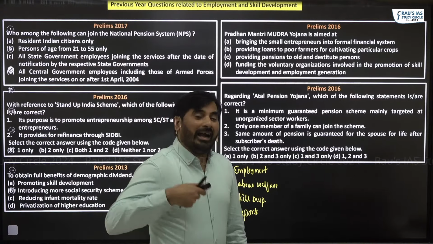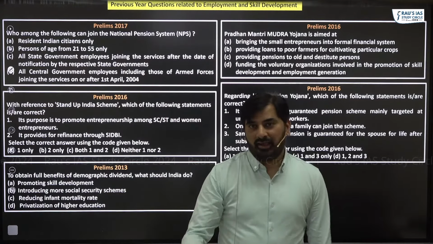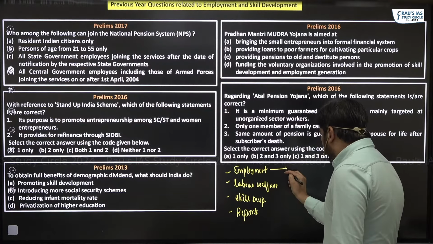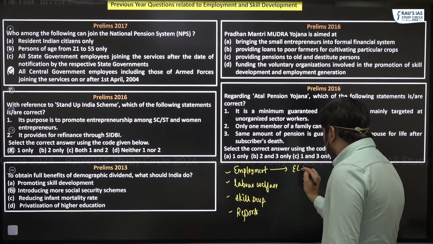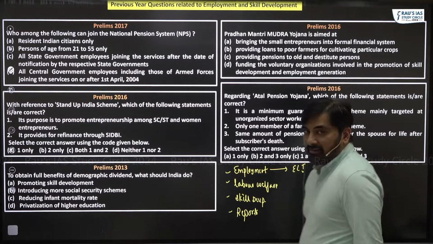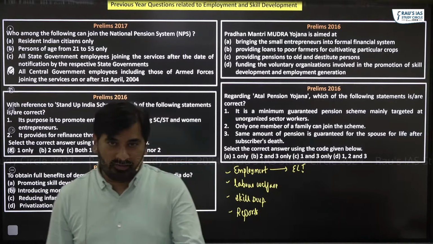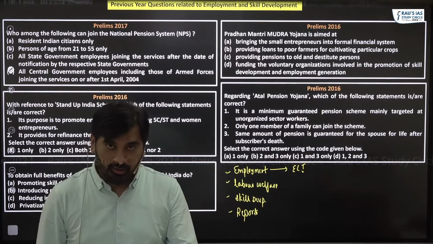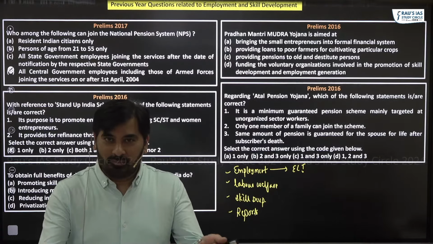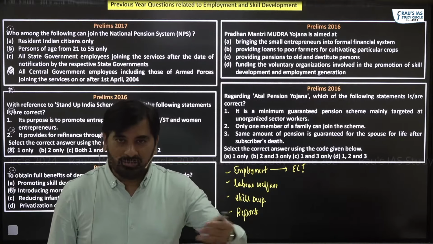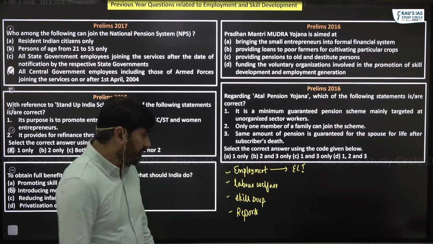So what kind of questions can you expect in the upcoming prelims? With respect to employment, the Government of India has launched a new initiative called the Employment Linked Incentive Scheme in this year's budget. So obviously this scheme becomes important from the perspective of your prelims as well as the mains examination.